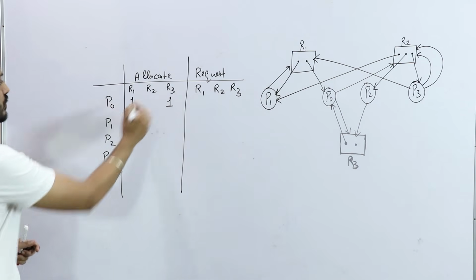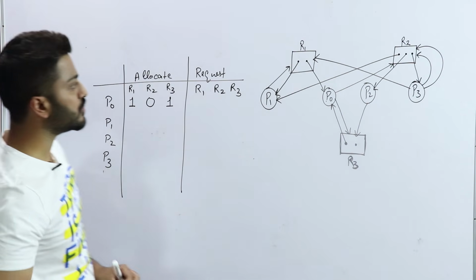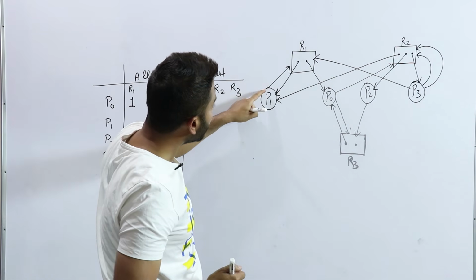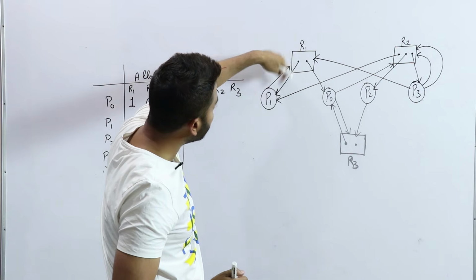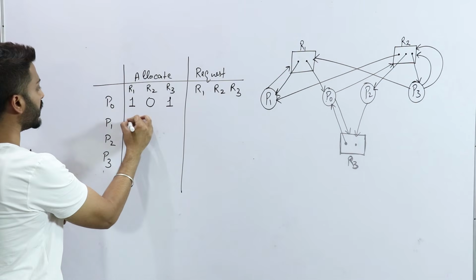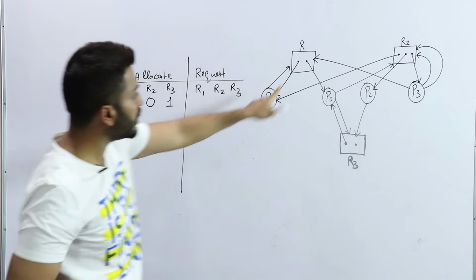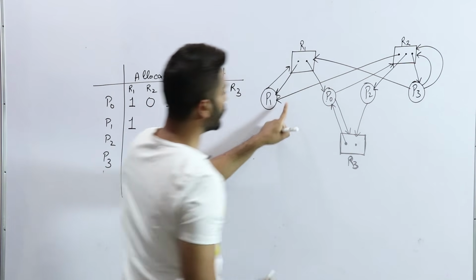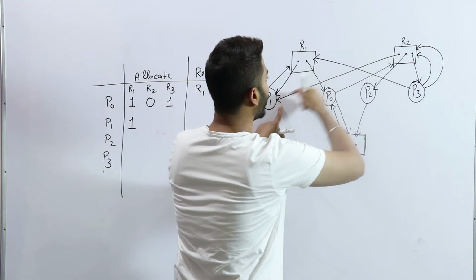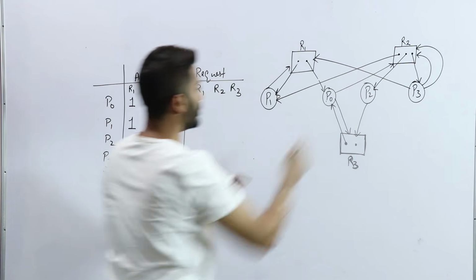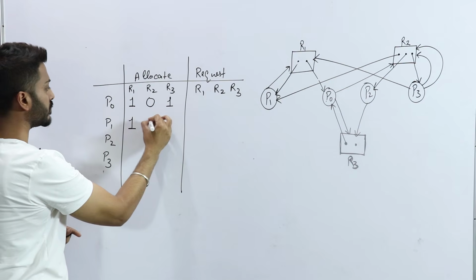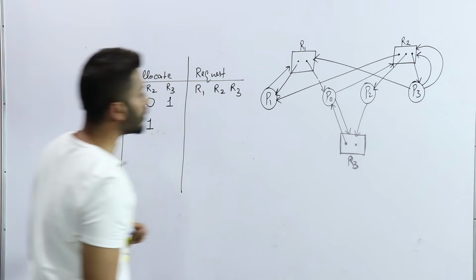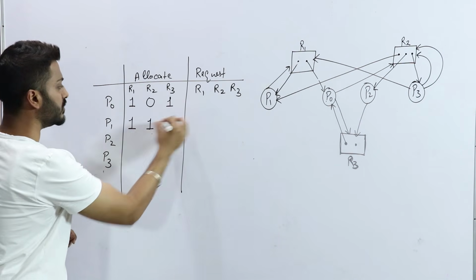Check for P1. So just write 0 for R2. For R2 it is 0. Check for P1. P1 is holding one resource of R1, and P1 is also holding one resource of R2. See, P1 is holding one resource of R2. Check for R3 whether P1 is holding it. P1 is not holding R3, so just write 0.